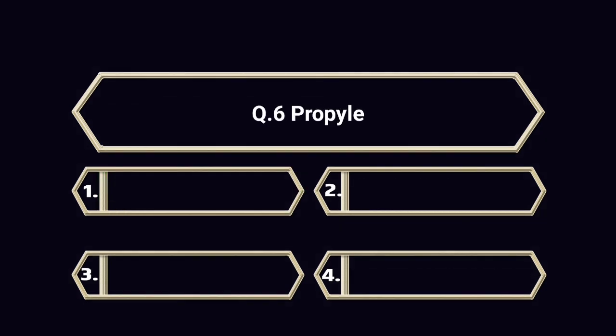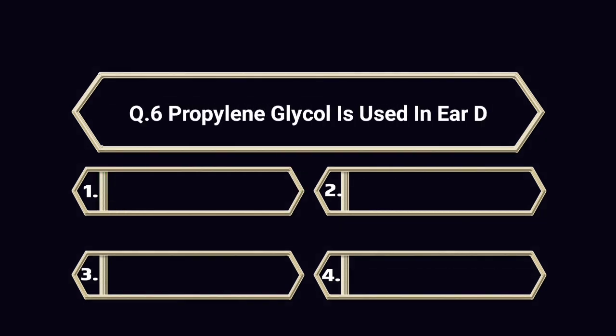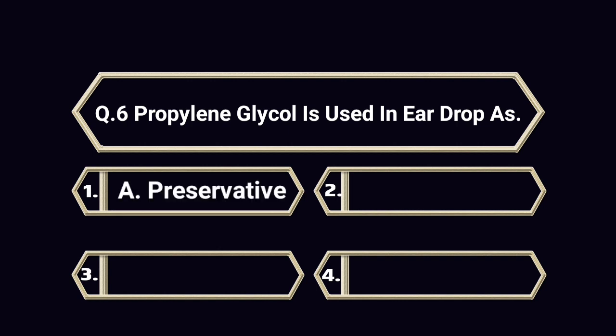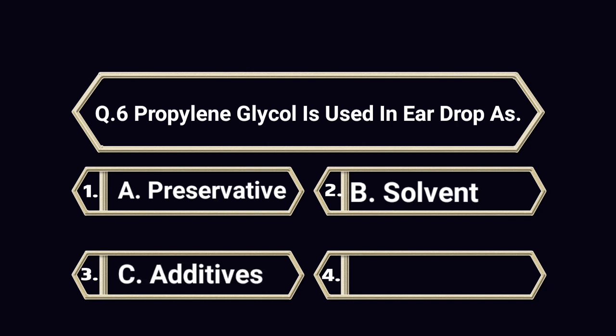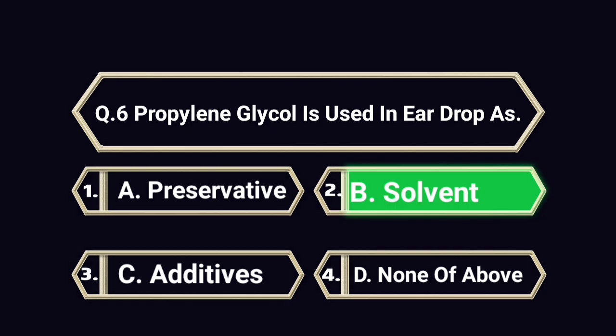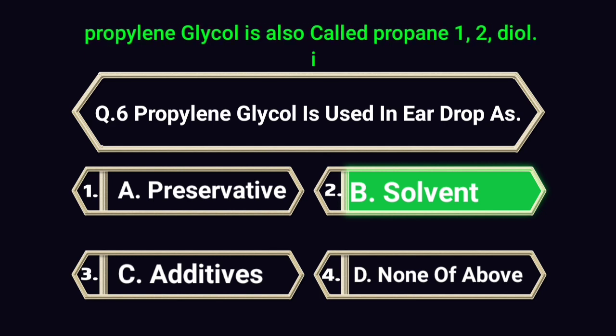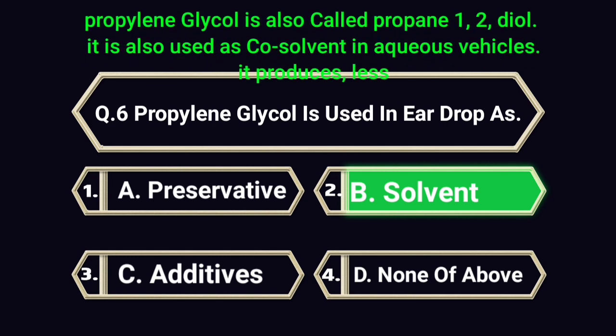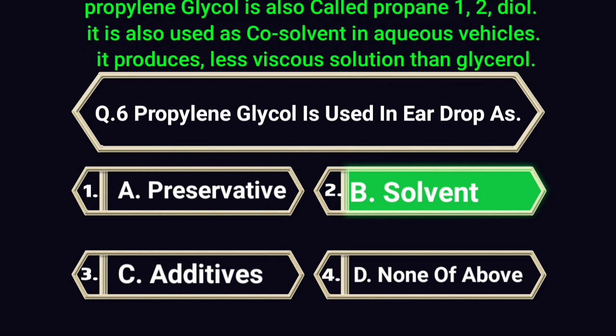Question number 6. Propylene glycol is used in eardrop as A. Preservative. B. Solvent. C. Additive. D. None of above. Answer is B. Solvent. Explanation. Propylene glycol is also called propane 1,2-diol. It is also used as co-solvent in aqueous vehicles. It produces less viscous solution than glycerol.